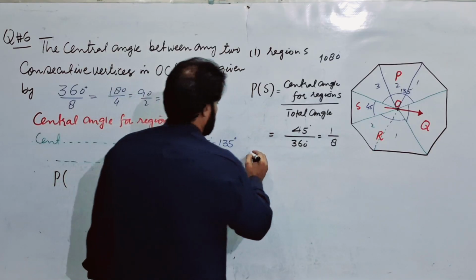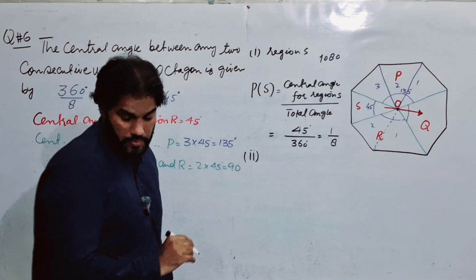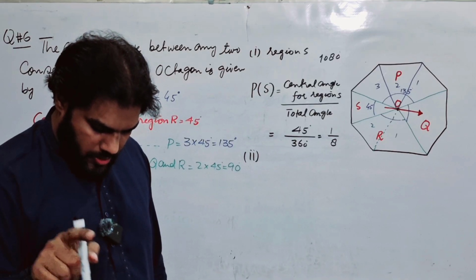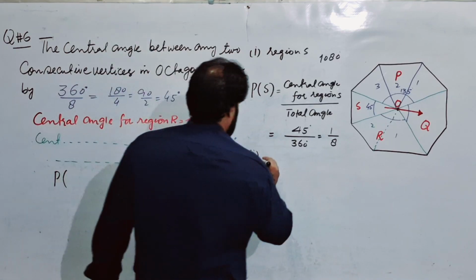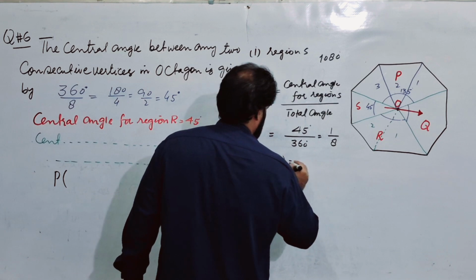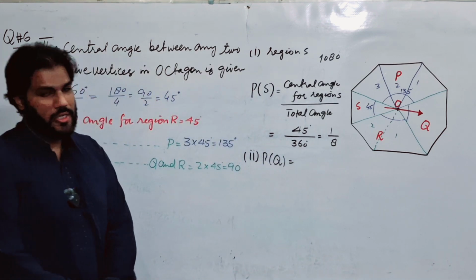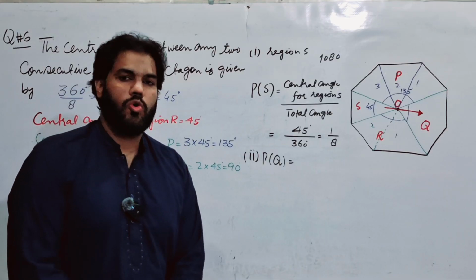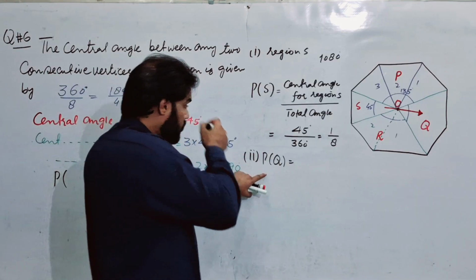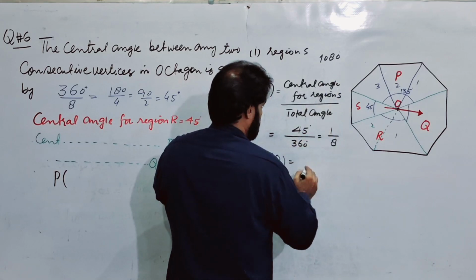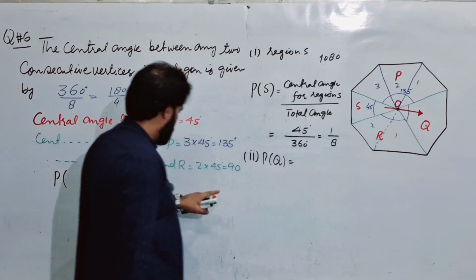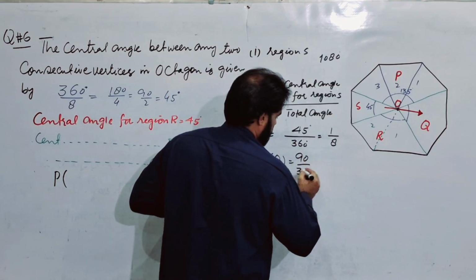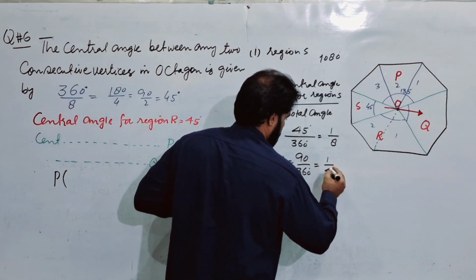Next question is, now the pointer will stop in region Q. Find the probability of Q. Firstly, you have to write, let Q be the event that the pointer stops in region Q. So the probability of Q is given by the central angle for region Q. Region Q has a central angle equal to 90 degrees. So this is 90 over 360 degrees, which is simply 1 by 4.